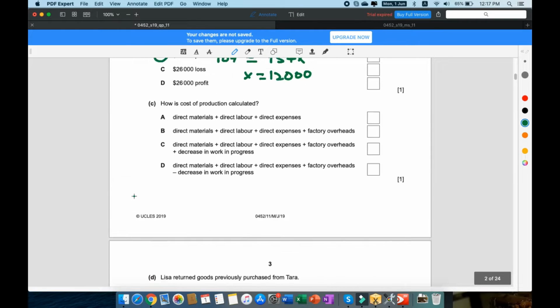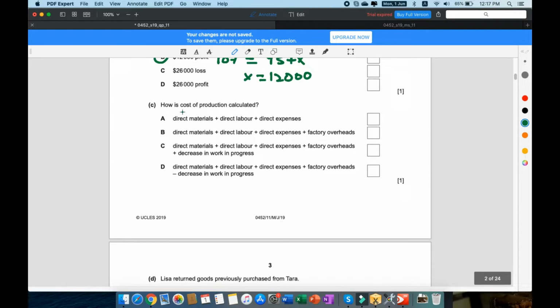Alright. Part C. How is cost of production calculated? Alright. Option A says direct materials plus labor plus expenses. Alright, that's fine. There's no error in this. Materials, labor, expenses, and factory overheads in option B. This is fine as well. This is completely correct. There's no problem in this.